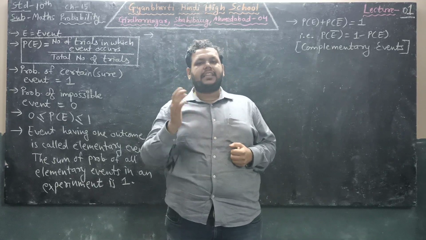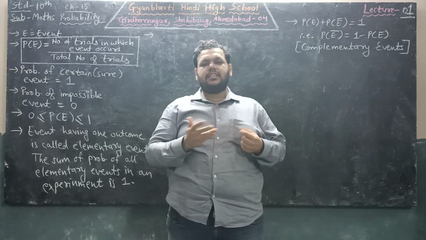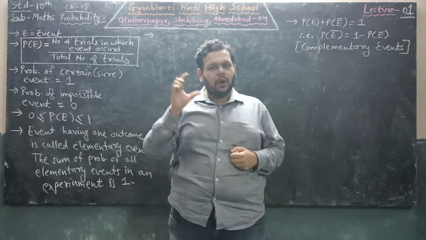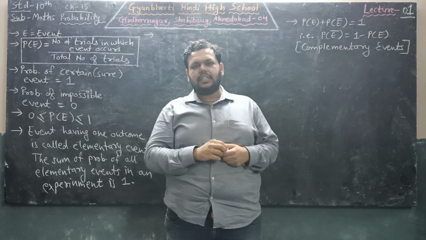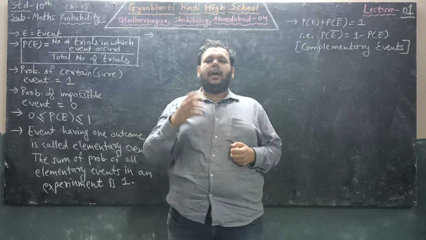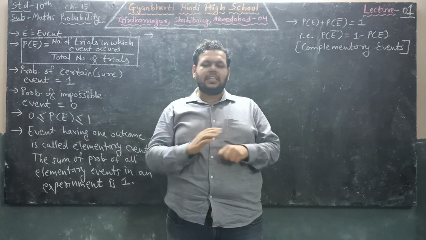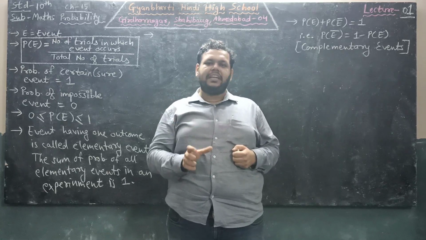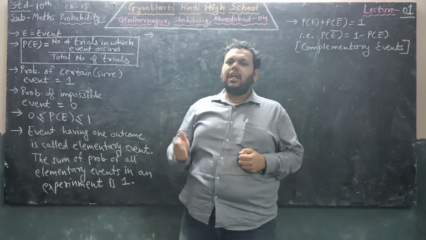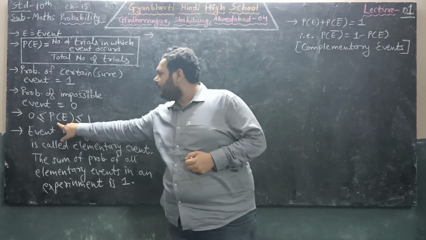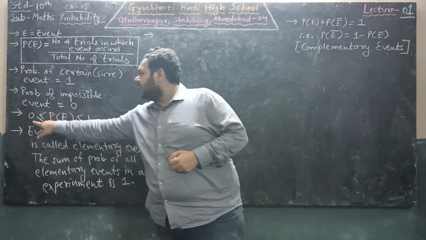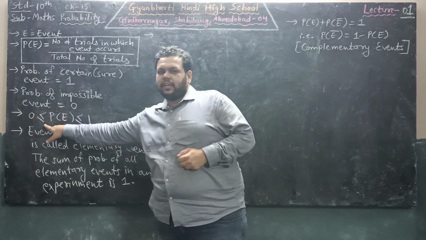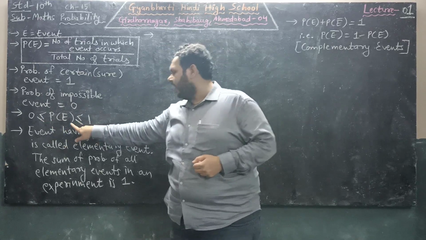As an example, we can take: the sun rises in the east. This is a universal truth that the sun is rising in the east, so its probability will be 1. For impossible events, the probability will be 0. Mangoes are grown on the neem tree. This is not possible at all, we know it. So such events are known as impossible events and their probability will be 0. So basically the probability of any event will be between 0 and 1. So the probability of an event is greater than or equal to 0 and less than or equal to 1.